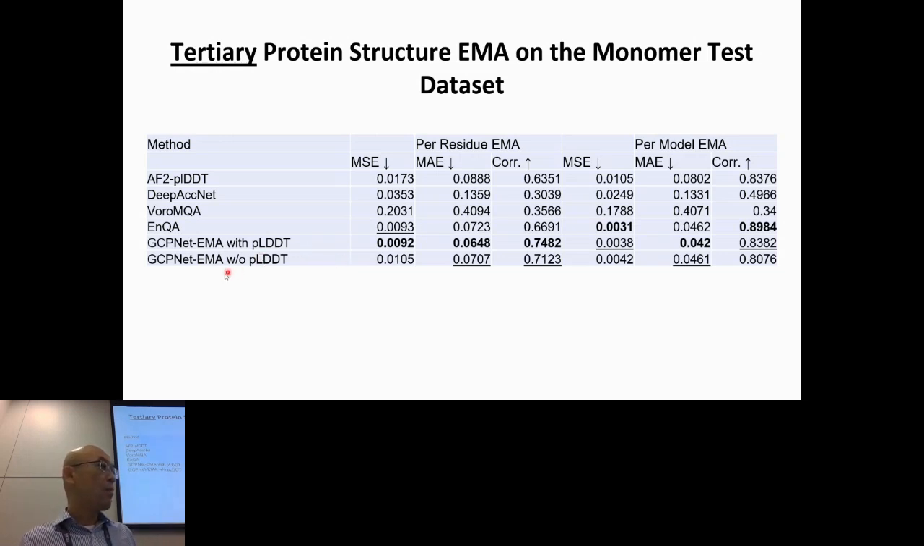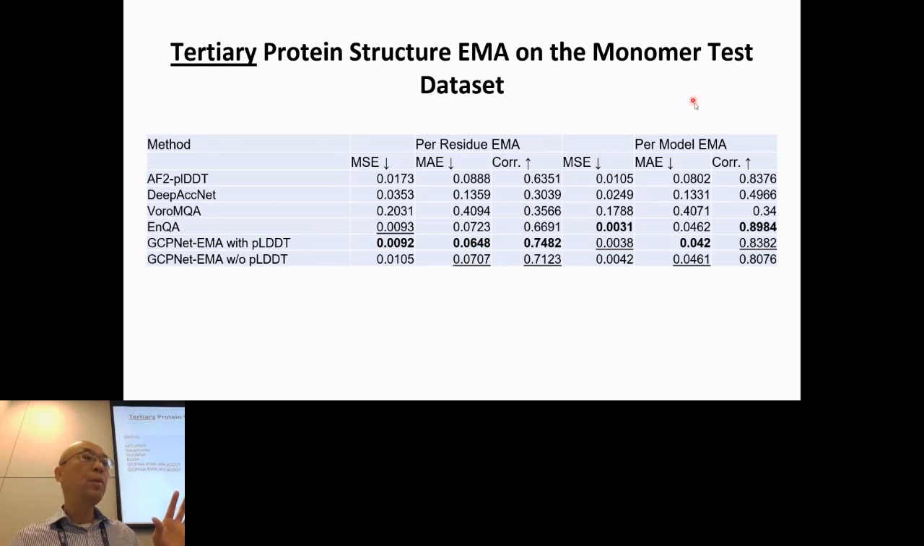So we compare our method, GCP-net, two versions with pLDDT scores as input or without it as input, with 4 different methods, particularly AlphaFold2's pLDDT score, its built-in method, and also other methods. You can see at the per-residue level, the local quality assessment level, the mean square error is 0.092, lower than the original pLDDT score in terms of mean square error, mean absolute error, and also correlation.